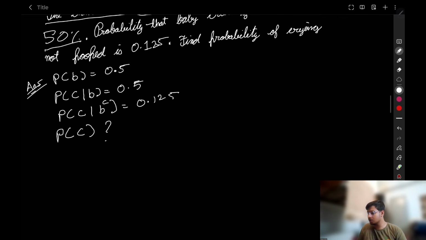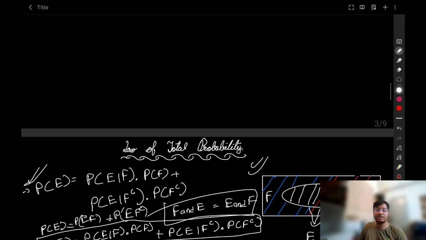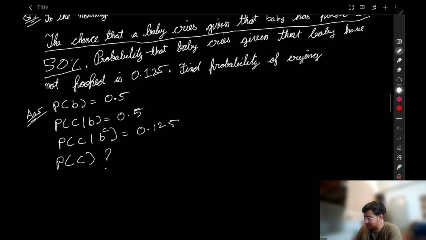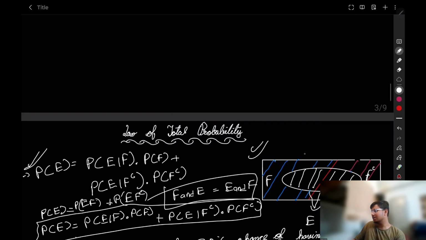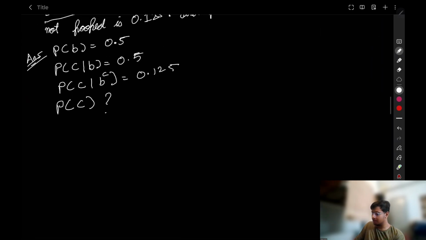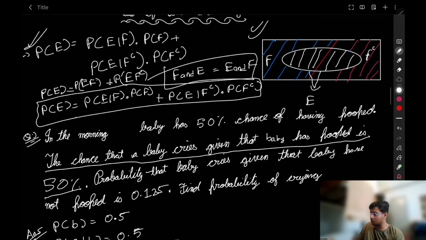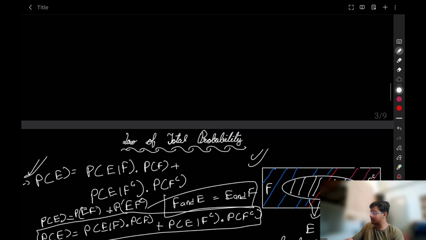We are going to use the total probability theorem that we have discussed just now. So what should be the approach to solve this question? We have to find the probability of C. The same diagram that we have drawn earlier, we will draw here. I'm going to copy paste this diagram so that it is easier for you to understand.